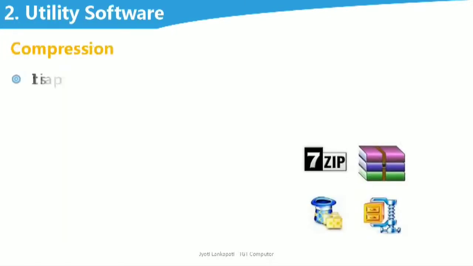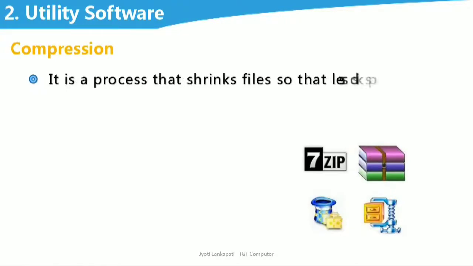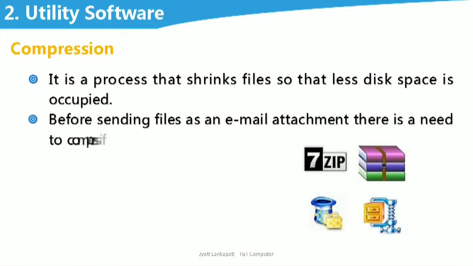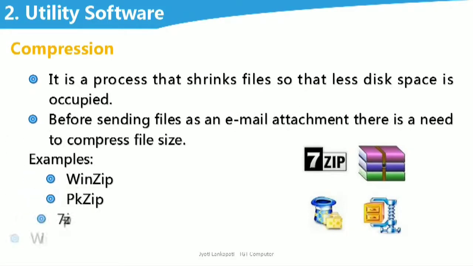Okay? The next utility software is compression. It is a process that shrinks files so that less disk space is occupied. Before sending files as an email attachment, there is a need to compress the file size. Examples of such software are WinZip, PKZip, 7zip, WinRAR, etc. These utility programs compress your files so that you can easily send them through email or whatever facility you require.